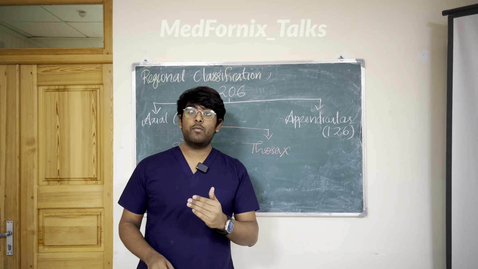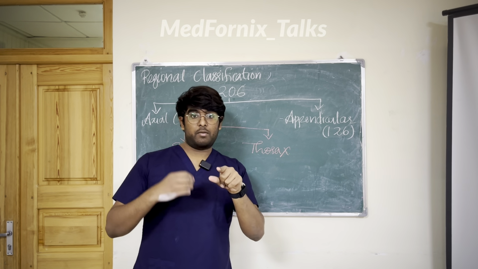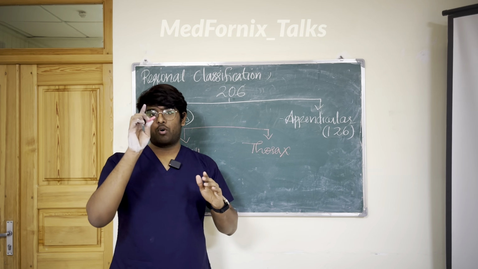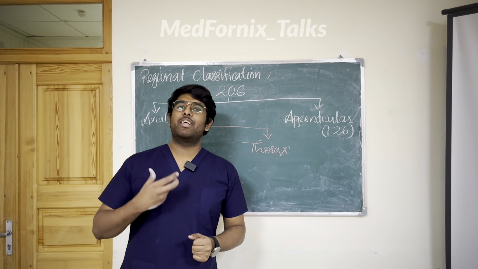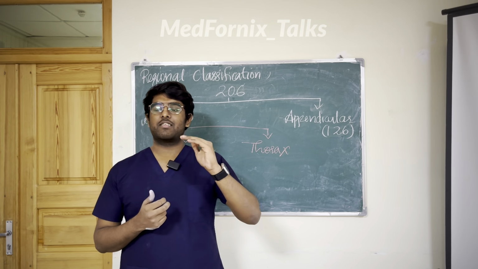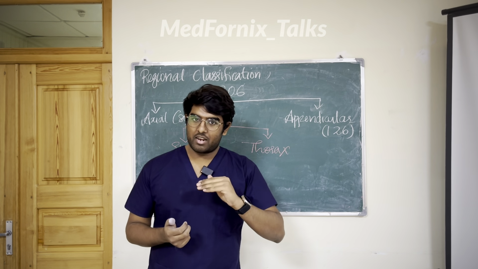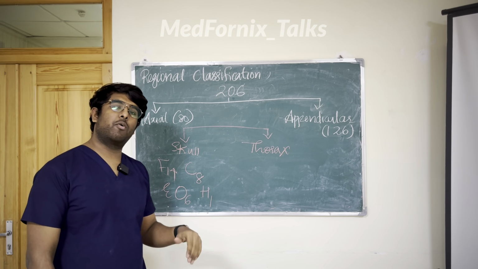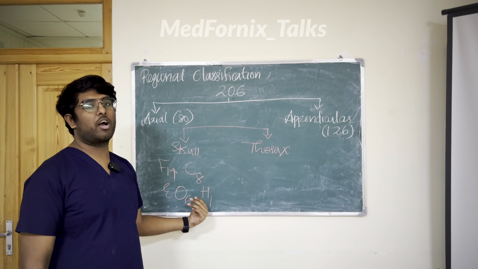This hyoid bone is also an example of a special bone. Do you remember when we talked about shape and size, we talked about long bone, short bone first. The hyoid bone is a subclass of the developmental classification. You remember in the developmental classification there is a class which is somatic, and in the somatic there is a subclass called visceral bones. These visceral bones have other examples, but one example is the hyoid bone.